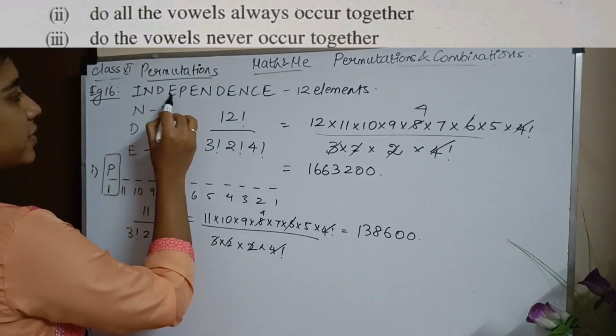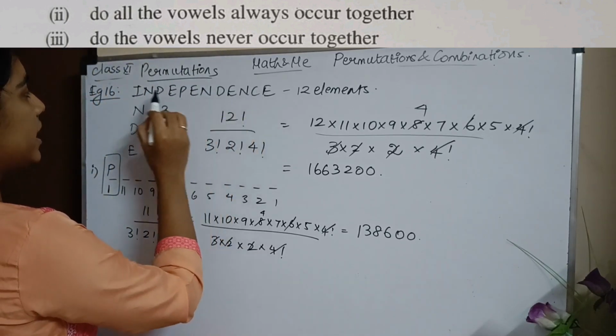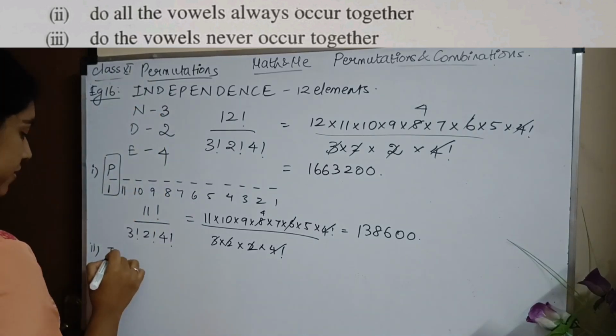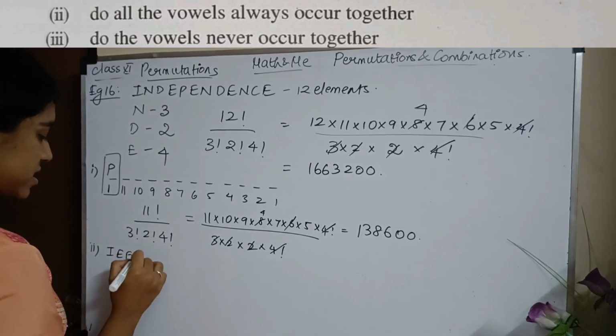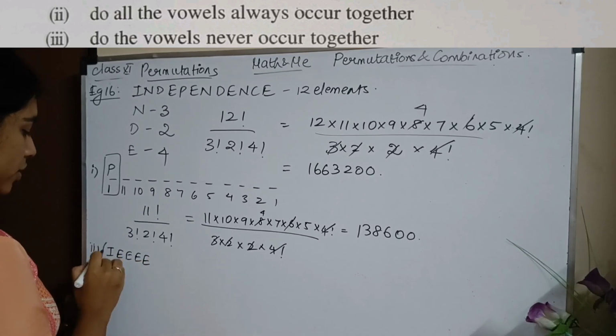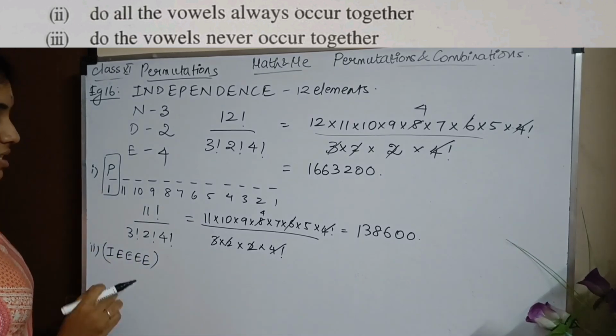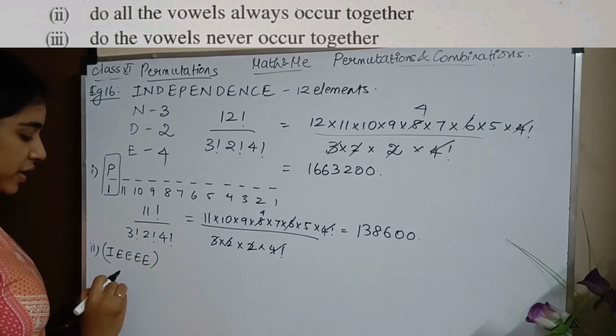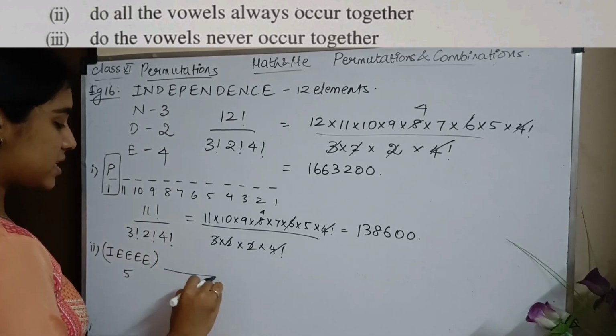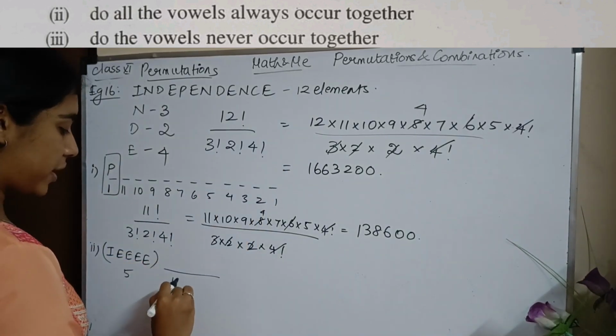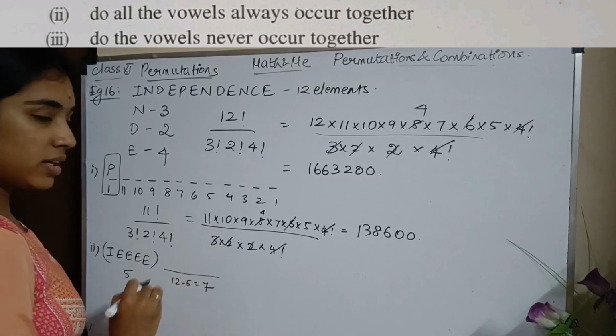What all vowels do we have? I have E, E, E, E and I have I. Okay, so I have I and 4 E's. So I want them to occur together. And how many letters remain? I have 1, 2, 3, 4, 5 letters in vowels. And what is remaining? I have 12 minus 5, which is 7, that is remaining.